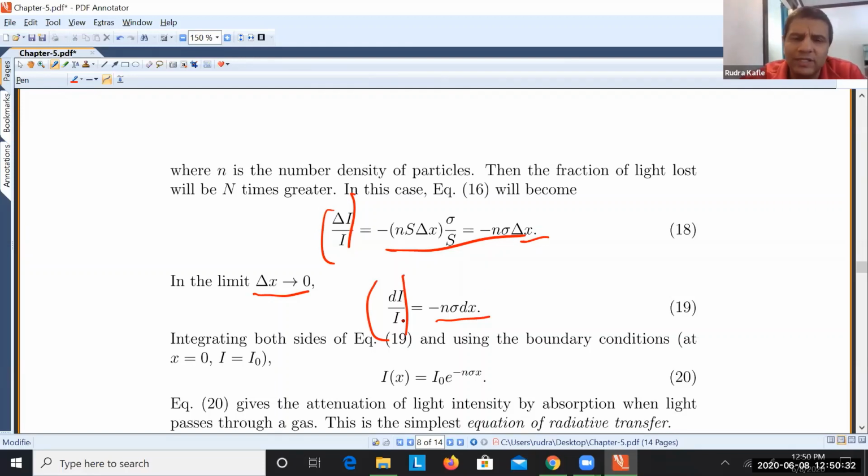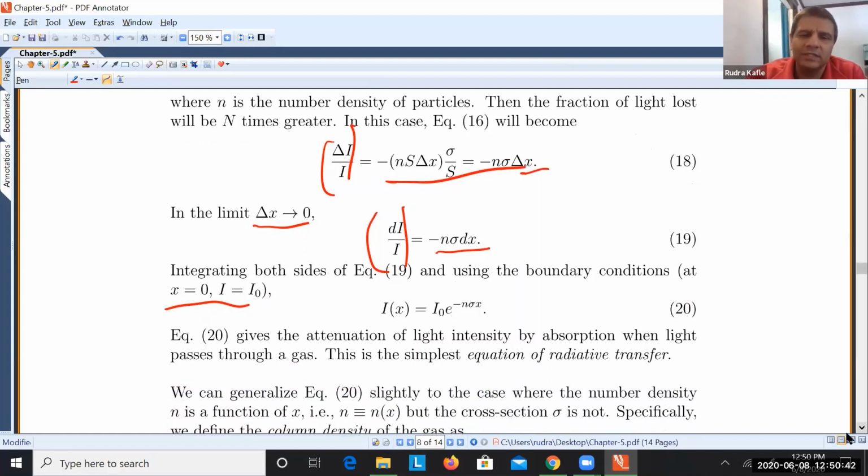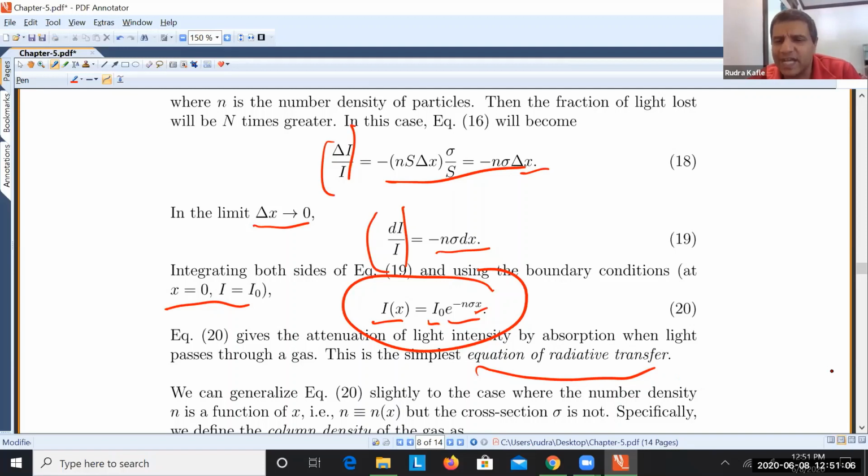This is a simple differential equation. Integrate both sides using boundary conditions, and you get this very beautiful equation of physics. I really like this equation. It tells you that the intensity at any point x is the initial intensity times an exponential factor. That means the intensity decays exponentially with distance. That makes sense, right? This is the simplest equation of radiative transfer.